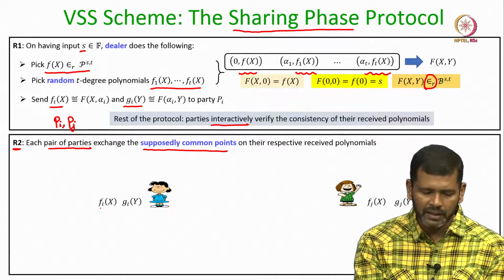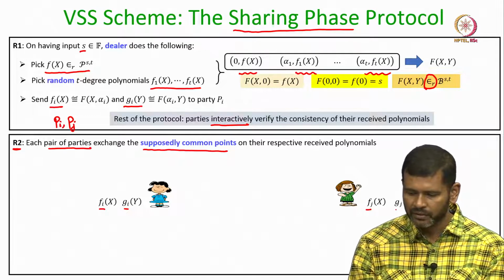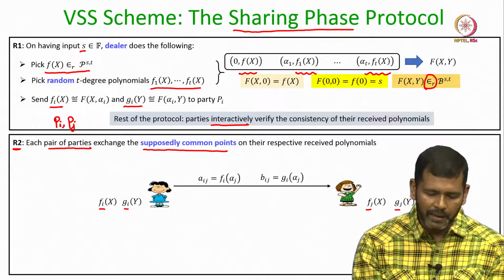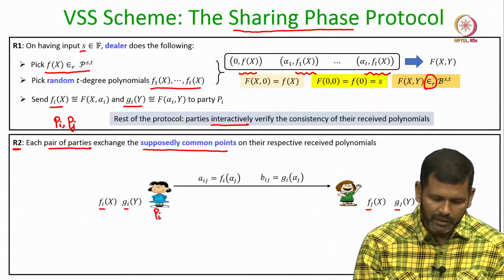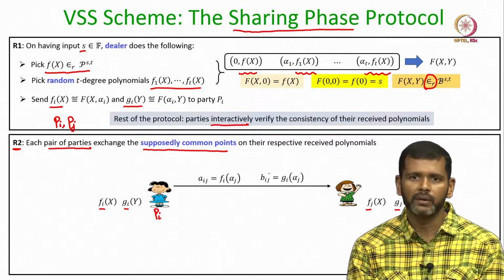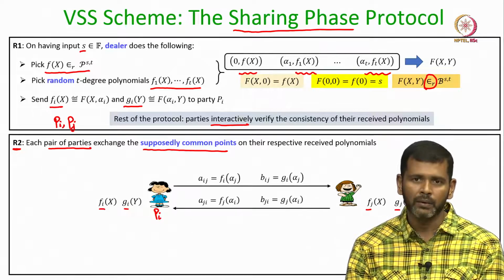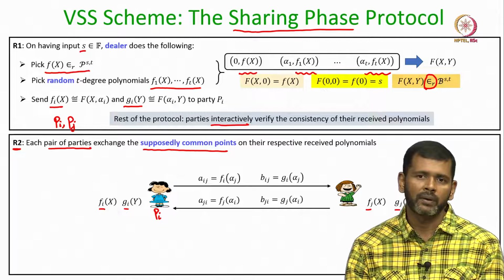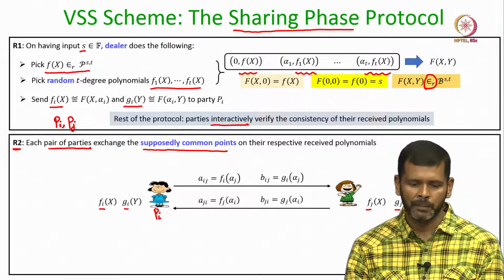The ith party has its row and column polynomial and the jth party has its row and column polynomial. The ith party Pi will send the jth point on its row and column polynomial to the party Pj, and in the same round in parallel the jth party will send the ith point on its row and column polynomial to party Pi.